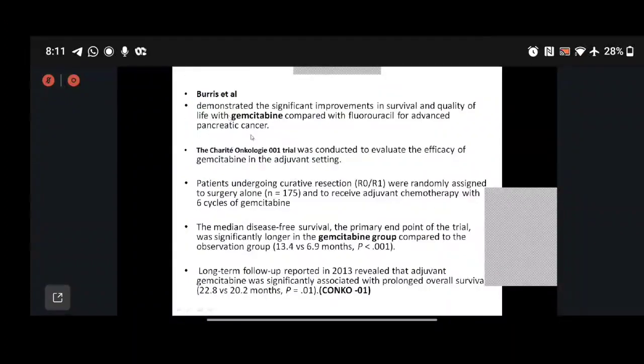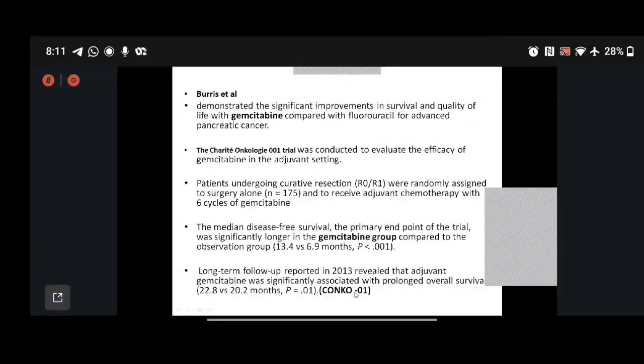There were two other RCTs, by Burris et al., who established gemcitabine, and the CONKO-001 trial, who also established the efficacy of gemcitabine in the adjuvant setting. They said that the patients undergoing curative resection were randomly assigned to surgery and adjuvant, and the gemcitabine group had a greater median disease-free survival, and the endpoint was significantly longer.